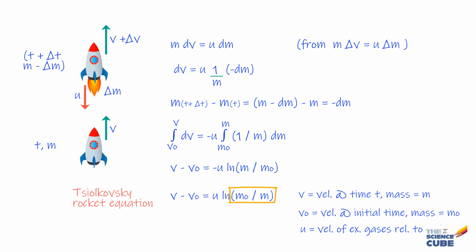Therefore, this ratio of original mass divided by the mass at any given time after the fuel has been exhausted is of great importance to engineers, and they try to make it as large as possible, because more the value of this ratio, higher this quantity or larger the right hand side and more the velocity gain.